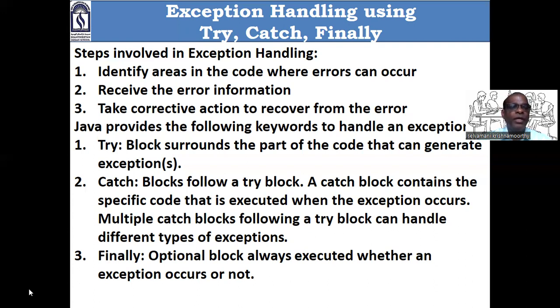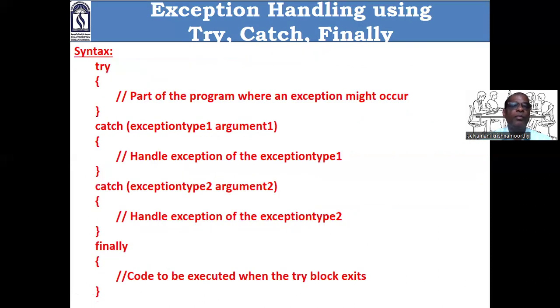Once again, recap: the statement which can generate an exception should be placed in try. The statement that needs to be executed when the exception is raised should be placed within catch. The statements that need to execute irrespective of whether an exception is raised or not should be placed within finally. Is it clear? See the block diagram of the try catch finally.